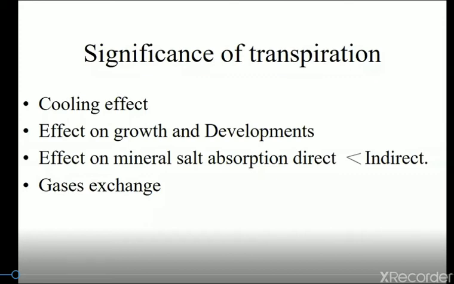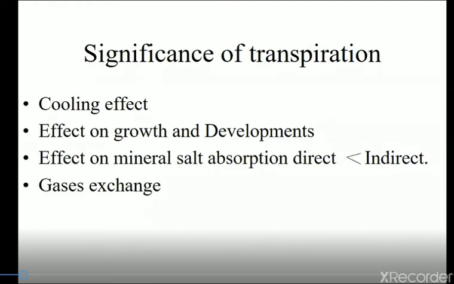When the process of transpiration occurs, simultaneously one of the important processes also occurs, that is the intake of carbon dioxide. This intake of carbon dioxide is important for the process of photosynthesis. While the stomata are open, there is entry of carbon dioxide into the cell, and at the same time there is excretion of oxygen from the cell.